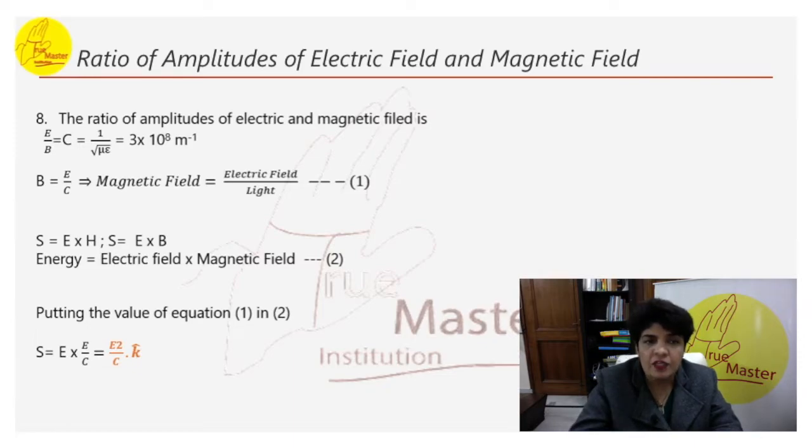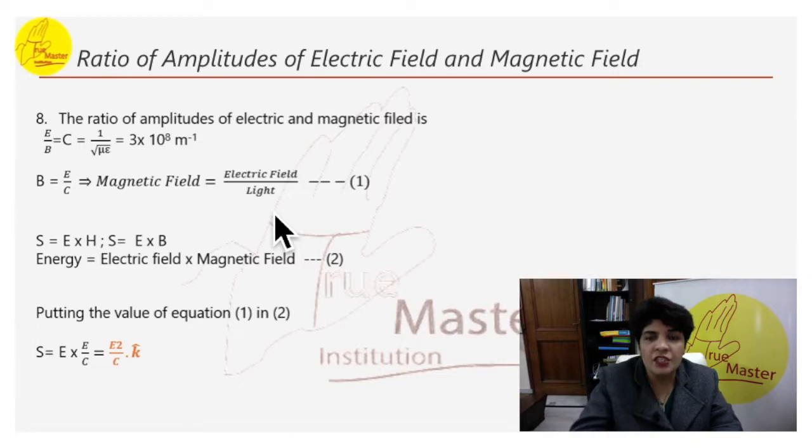Electromagnetic waves travel in free space with a speed c. The ratio of the amplitudes of the electric and magnetic fields, E by B, is equal to c. c is given by 1 by root of mu naught epsilon naught, which is equal to 3 into 10 to the power 8 meter per second. So B is equal to E by c, that is, the magnetic field equals the electric field divided by the speed of light.